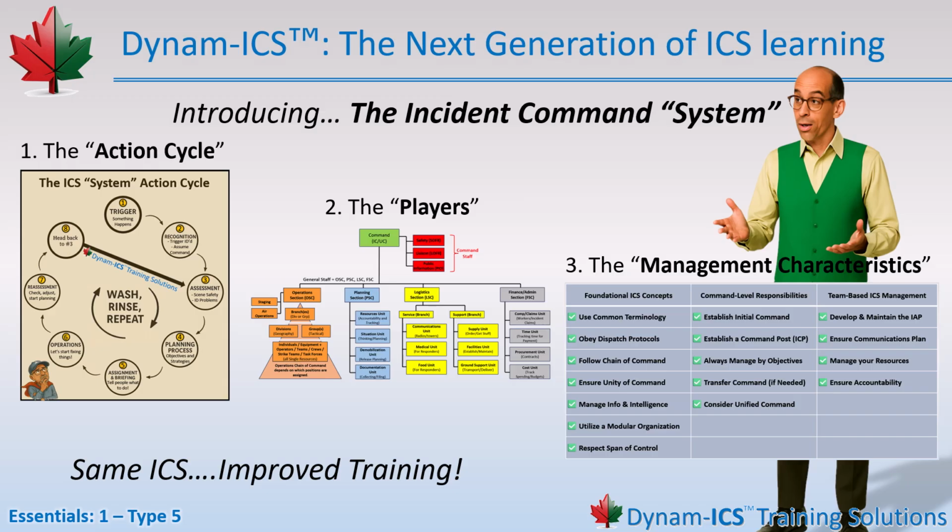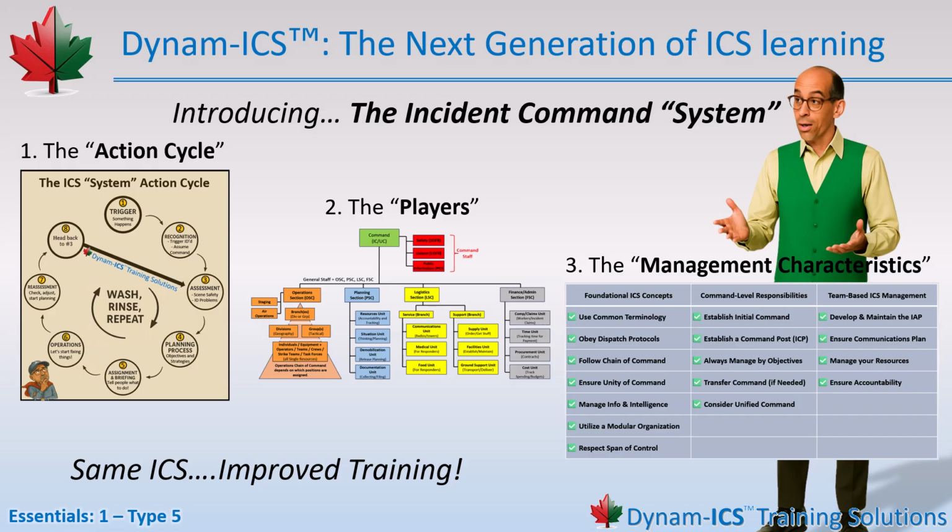Next, we have the players. These are the people, the roles, that make the system function. From the incident commander to the command staff to the section chiefs and unit leaders, everyone has a defined role, a clear purpose, and a chain of communication. The beauty of ICS is that it's scalable. One person can fill several roles on a small incident, or hundreds can fill them on a major one. The structure flexes, but the principles stay the same.